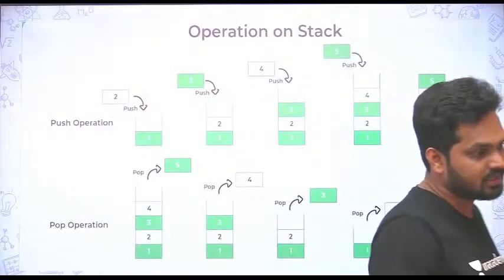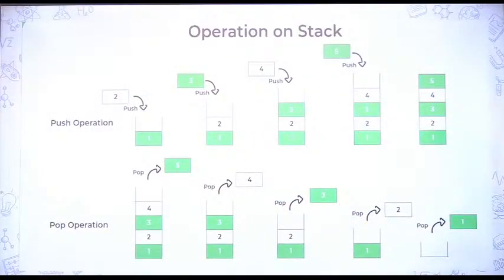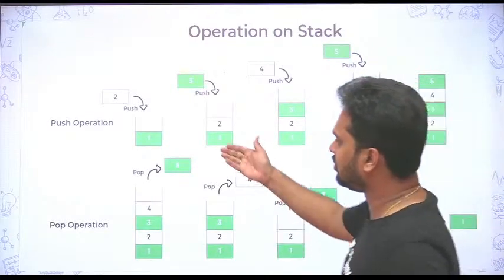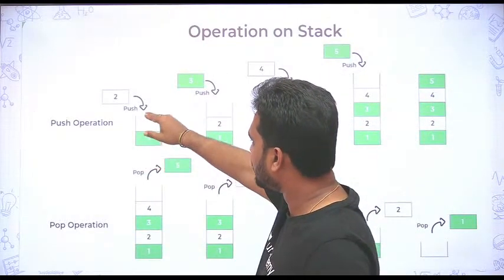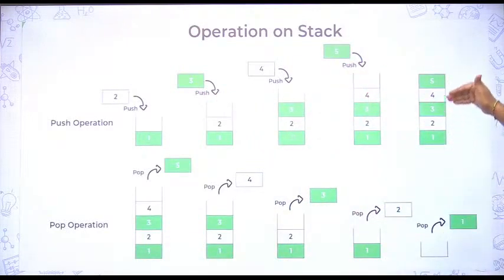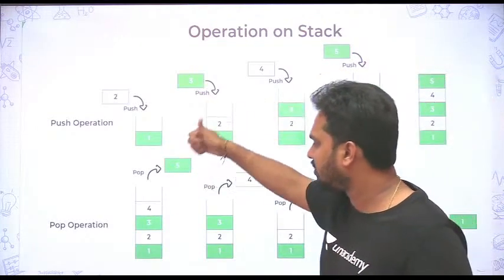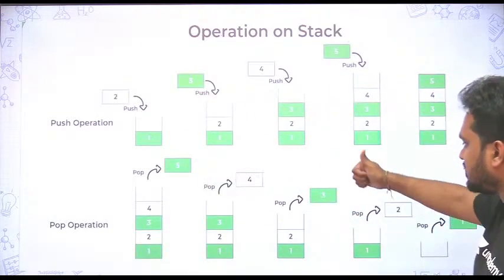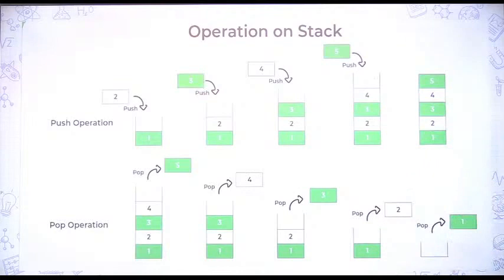You can see this with an example also. Initially you have a number 1. When you push, 2 will come, push 3, push 4, push 5. Like that I have loaded 1, 2, 3, 4, 5. When you read, you can access from the same side. 5 is taken first, then 4, then 3, then 2, and 1 is taken. It will become an empty stack.